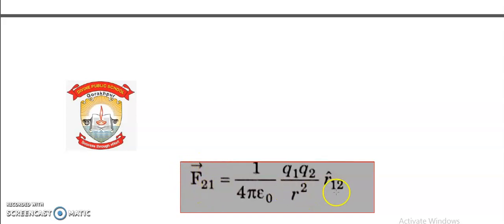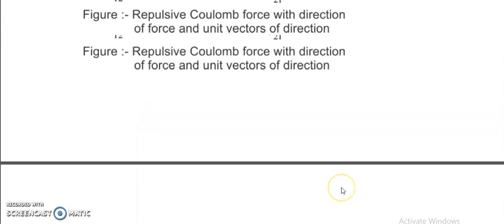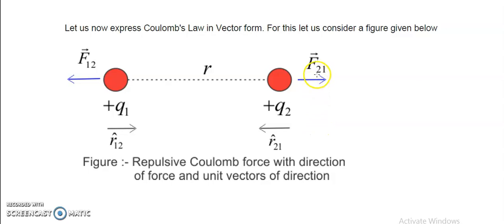So therefore we are taking the displacement unit vector as r12, because F21 is exerted by this charge q1. So we are taking the distance from 1 to 2, that's why r12.